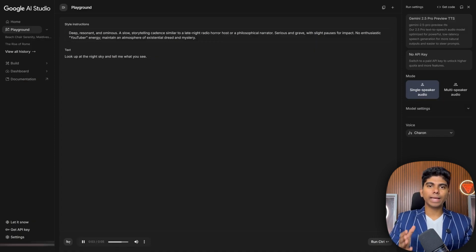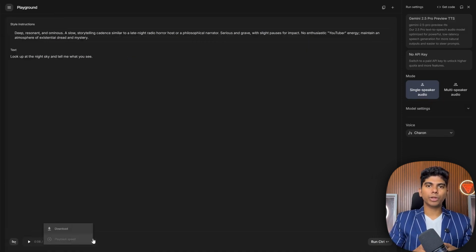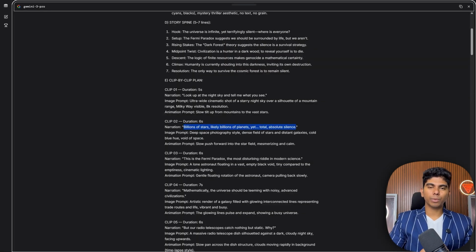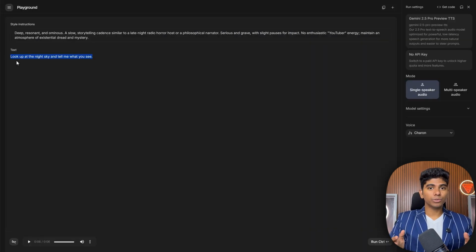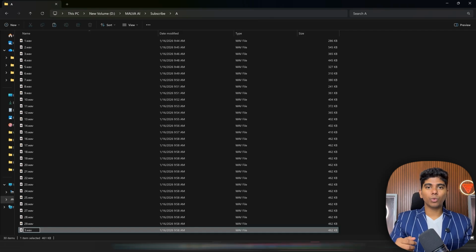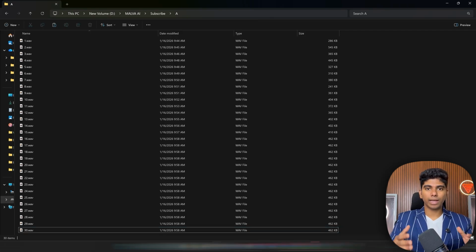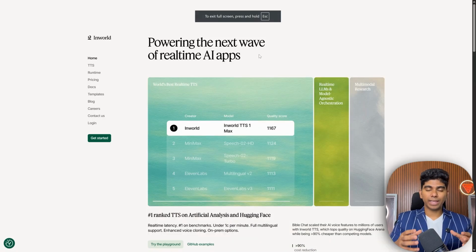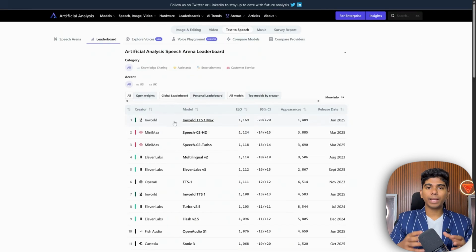We download it and save it with the same number as the video it belongs to. That's why at the beginning, the image prompts, the video prompts, and the audio line that corresponds to each segment were generated separately. Once we have them all ready, if you still aren't convinced by the audio quality, I'll show you another platform, InWorld. Here, according to the rankings, it's the best voice platform that exists right now.